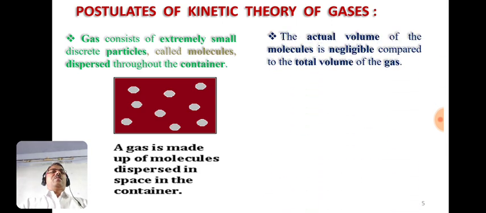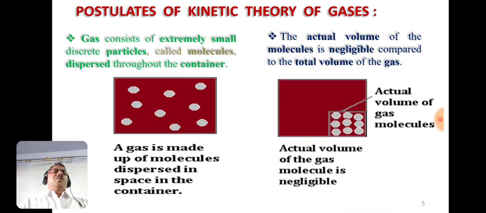The second postulate or assumption of the kinetic theory of gases is the actual volume of the molecules of the gas is negligible as compared to the total volume of the gas.